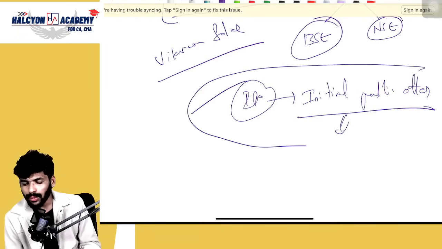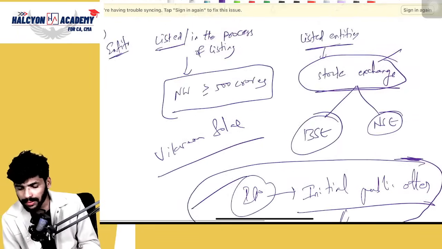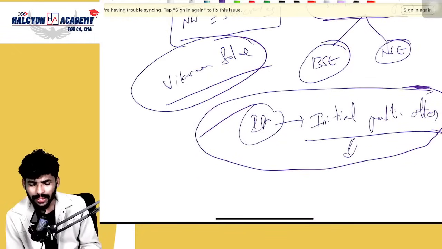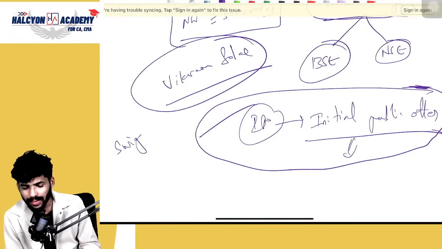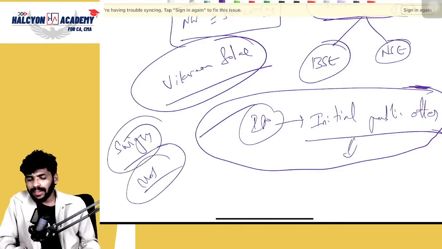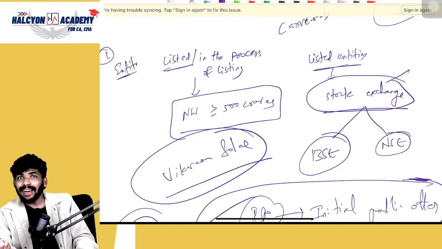So in that scenario, recently we got one IPO, that is Vikram Solar. I think you don't know about it. At least you know about Swiggy or MobiKwik. Yes or no? Tell me, guys, do you know about IPO already? I think so. So recently we got these types of IPOs, which means they are listed in the market.